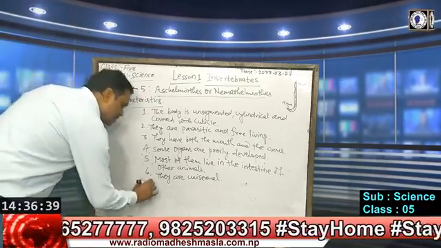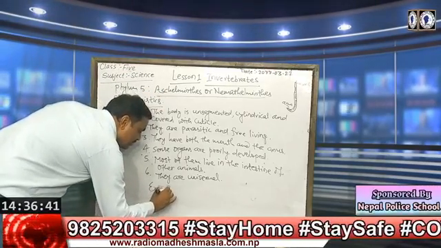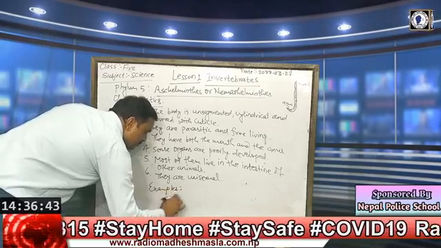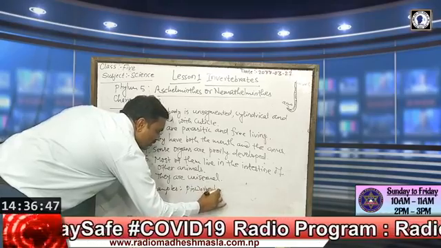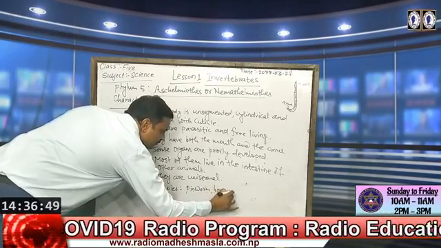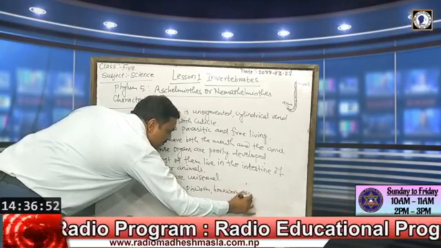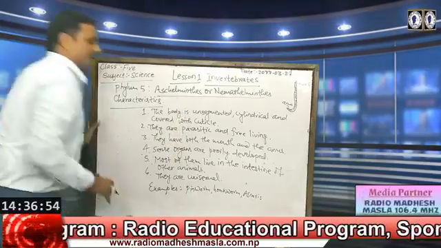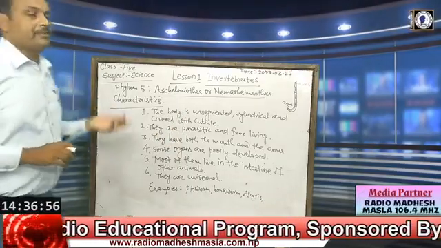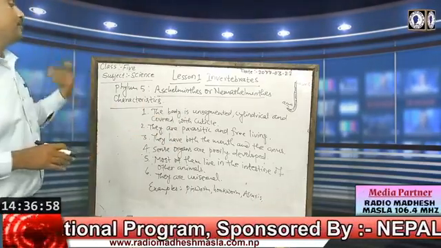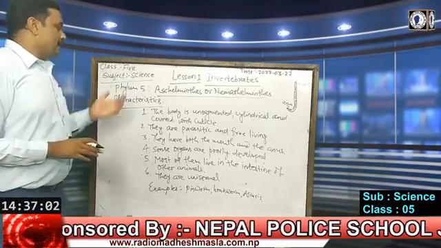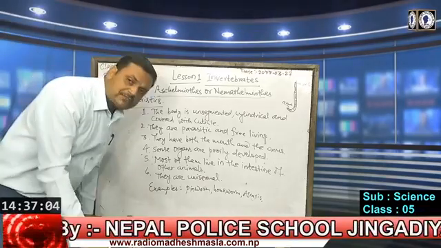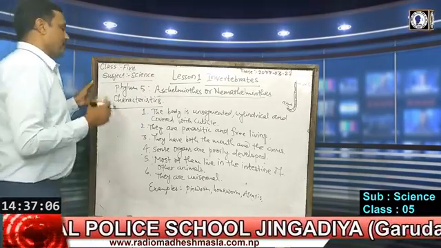So examples of this phylum we can write: pinworm, hookworm, Ascaris. These are the examples of this phylum, Aschelminthes, Nemathelminthes, they are called nematodes, roundworms. So after the characteristics, we will go to our next phylum, sixth phylum, Annelida.